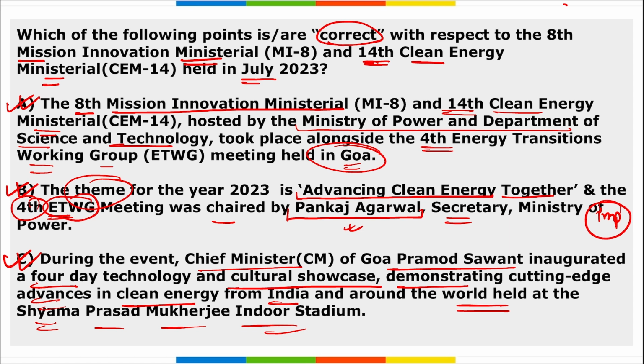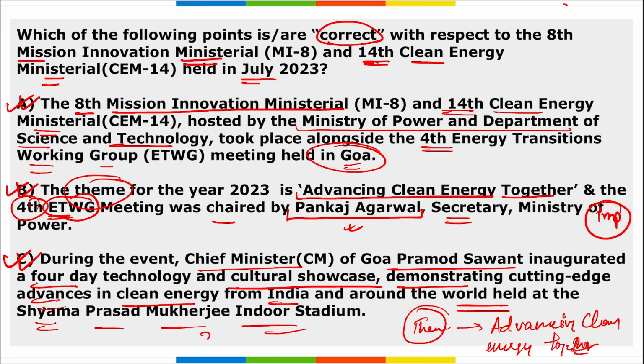Then remember the theme for the year 2023 for this 14th edition of the Clean Energy or Energy Transition Working Group meet was advancing clean energy together. What was the theme? Advancing clean energy together. Correct. And the event was attended by 34 member countries and it was chaired by Pankaj Agrawal. Where was this held? This was held in Goa.